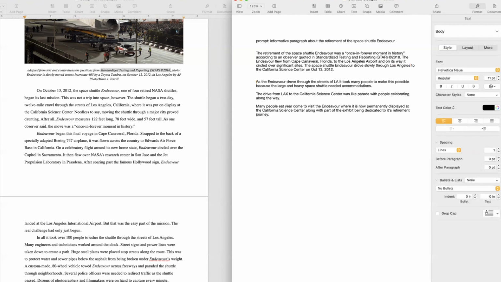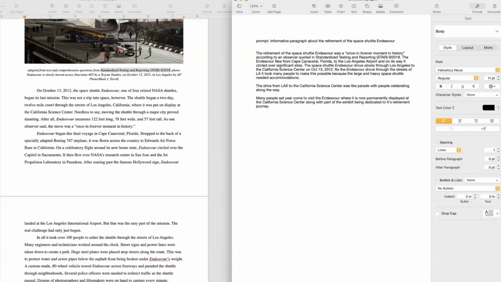And then this just goes pretty much right next to it. As the Endeavor drove through the streets of LA, we're going to call it again, we'll say Los Angeles. I don't think anybody really would think that's Louisiana, especially when it went to the LA airport. But it's always better to be more precise. It took many people to make this possible. Oh, let's read that again. As the Endeavor drove through the streets of Los Angeles, it took many people to make this possible because of the large, now see, does that sound backwards? This sentence sounds backwards. As the Endeavor drove through the streets of Los Angeles, it took many people to make it possible because the large and heavy space shuttle needed accommodations.